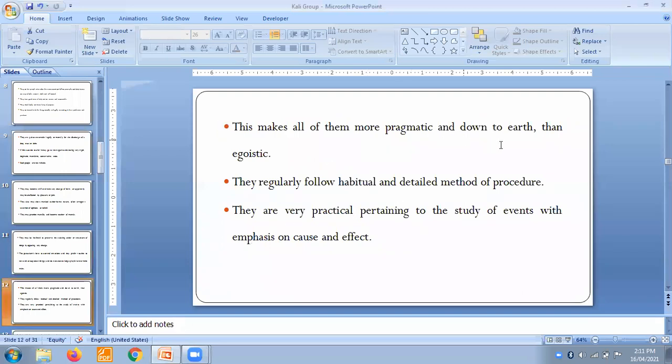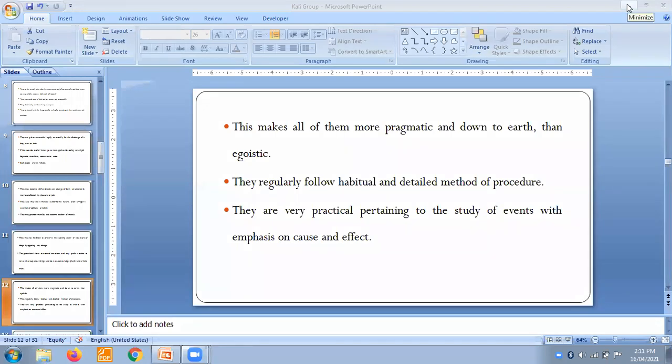They make all of them more pragmatic and down to earth than egoistic. These traits make them pragmatic. They really become down to earth and are not that egoistic. But when things go in a negative way, at that time things really become a headache for other people. Arrogance comes up in the picture, then authoritative nature comes up, then everything comes up in a negative way.